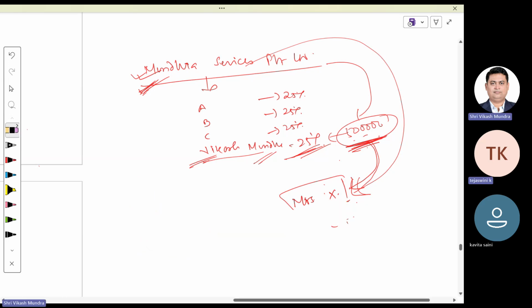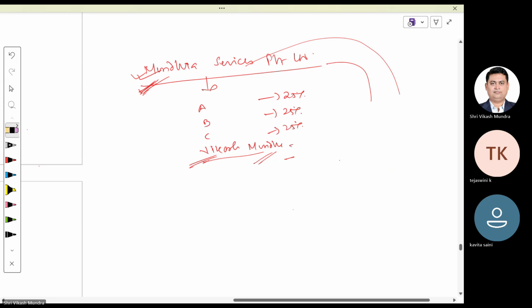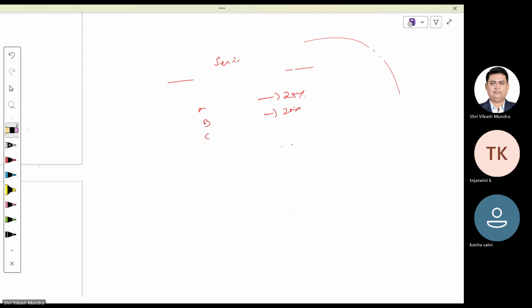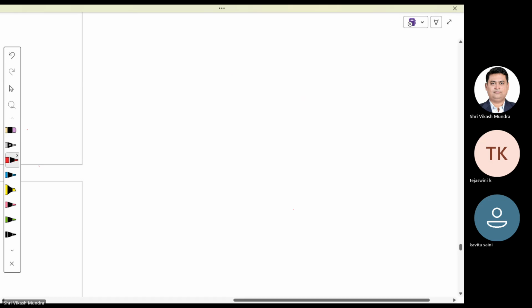One more provision of clubbing. Suppose Master Mohat is my son. Master Mohat is a minor son of Mr. Mundra.